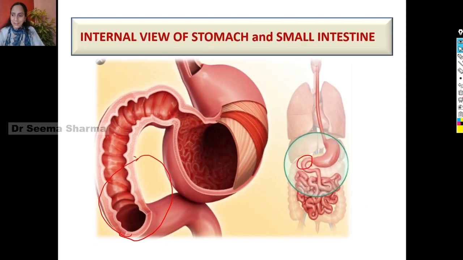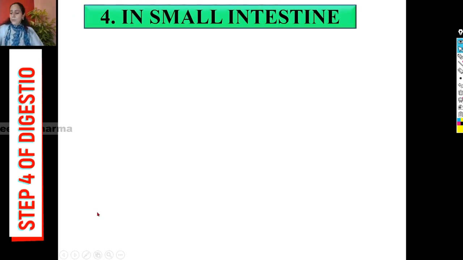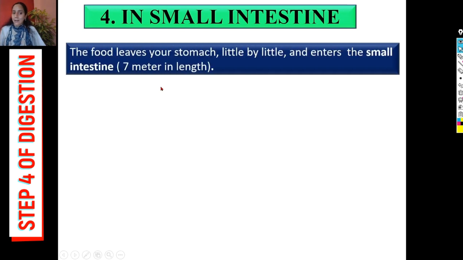Let's explore that together. So now we are on step 4. We have to see the fate of that chyme or partially digested food in the small intestine. So the food leaves our stomach in small lots, little by little, and enters the initial part of our small intestine. And our small intestine is the longest part of our alimentary canal, and it's about 7 meters in length.